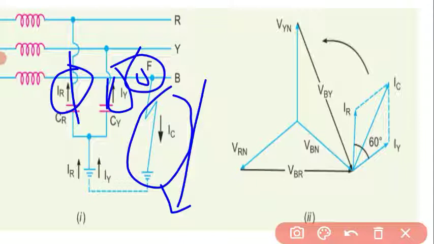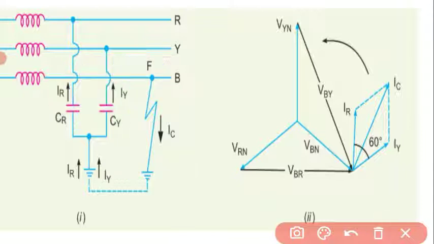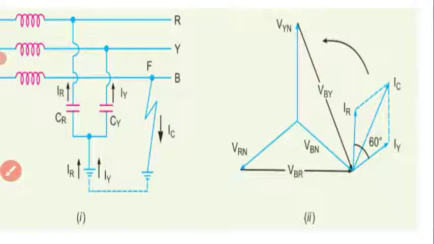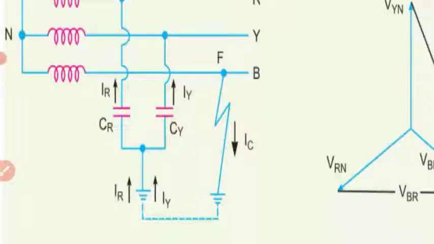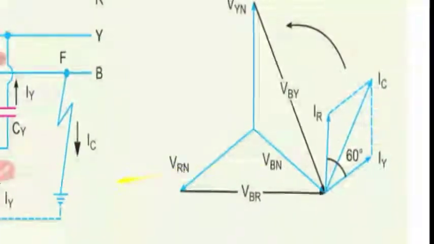If you look at this vector diagram, it will be clear. Here you can see IR and IY.